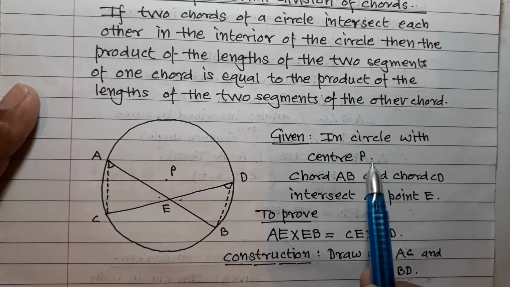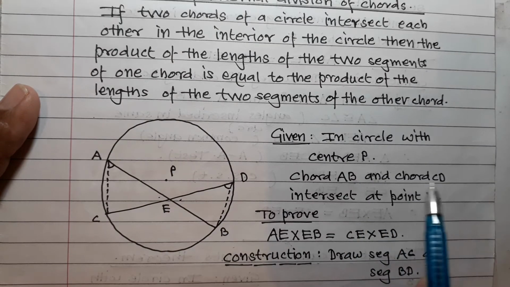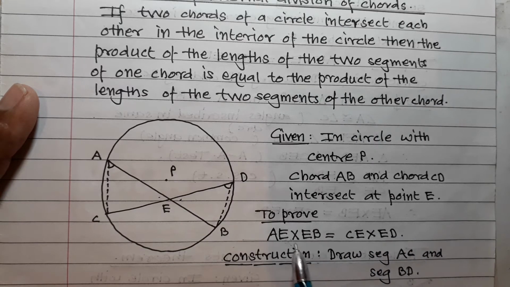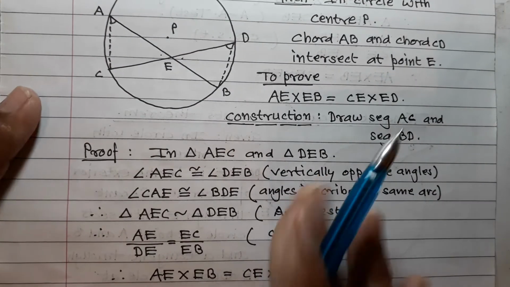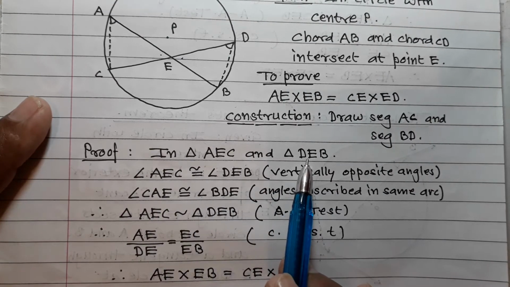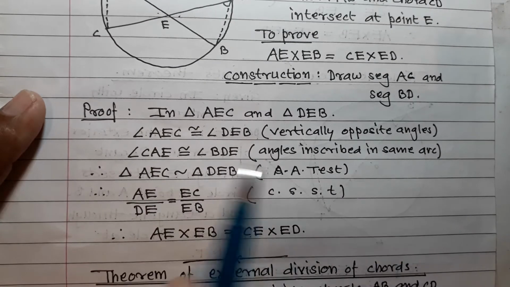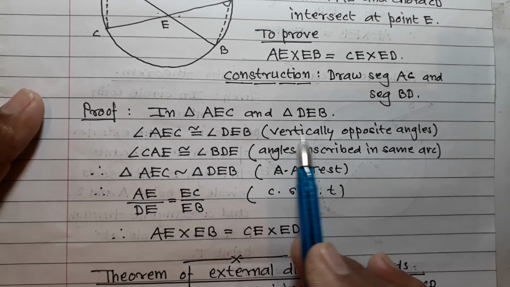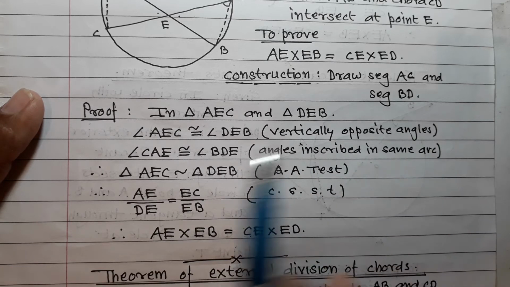In a circle with center P, chord AB and chord CD intersect at point E. To prove: AE into EB is equal to CE into ED. Construction: draw seg AC and seg BD. Proof: in triangle AEC and triangle DEB, angle AEC is congruent to angle DEB, vertically opposite angles.